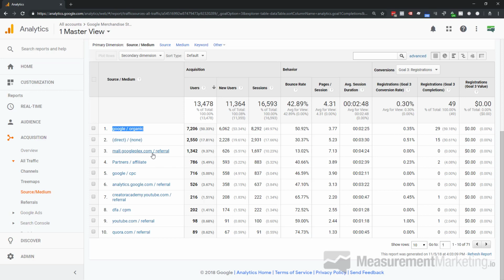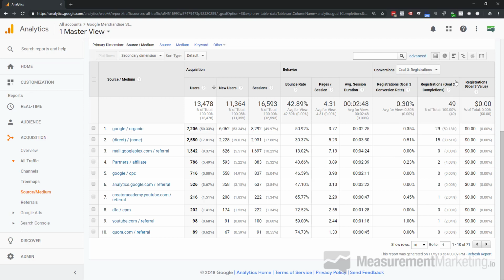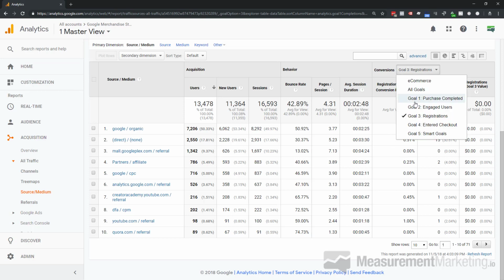But again, Googleplex traffic, not so much. Even though there's a bunch of traffic coming through, it doesn't achieve the goal we want, which in this case is registrations. And again, this might also be because of the way this goal is set up. We always have to keep that in mind. This might also be because these are already registered individuals. They're not new accounts. So it's entirely possible. But for sake of example, this is still useful to be able to think through it like this. Then we go into purchases.